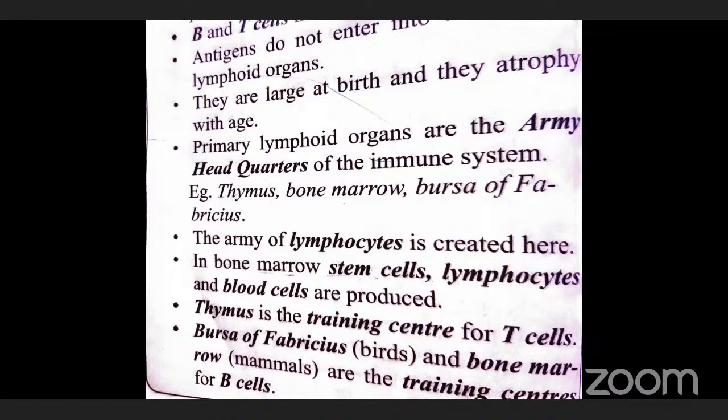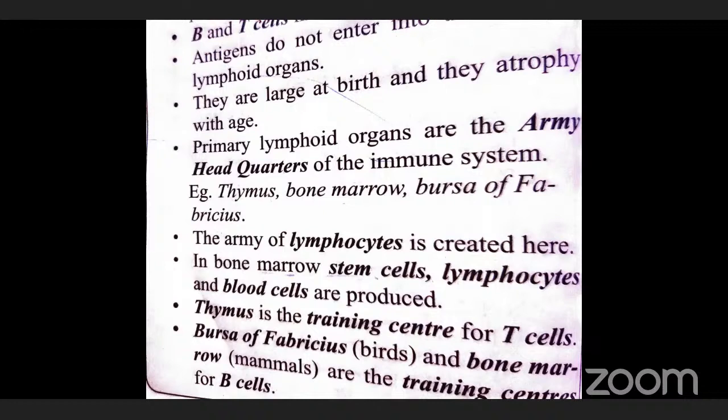Lymphoid organs are involved in production and protection, and they act as a training center. Through the production of cells like B cells, they protect the human body. That is why lymphoid organs are called a training center.